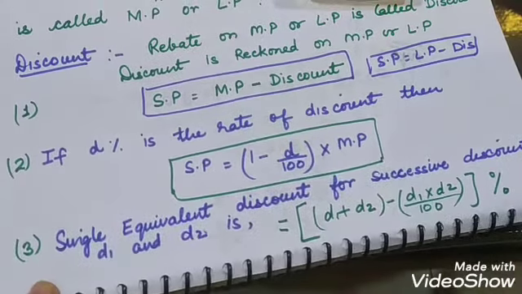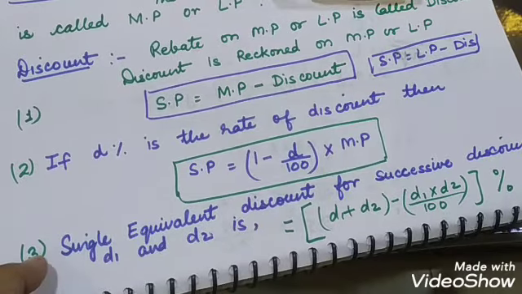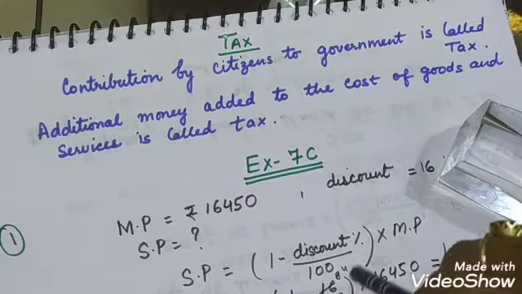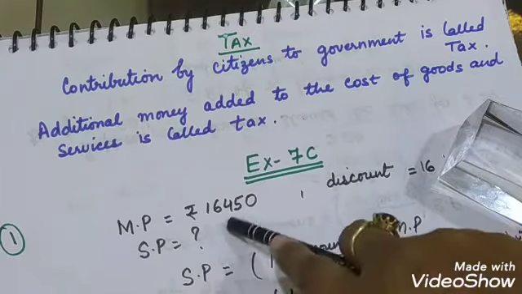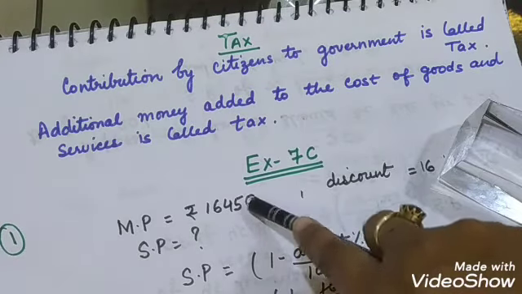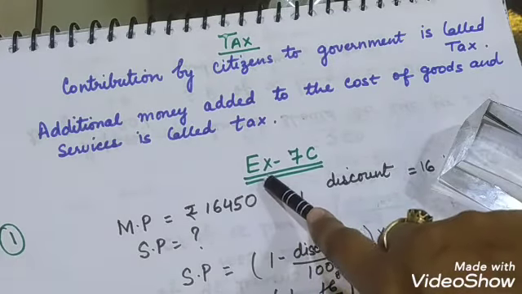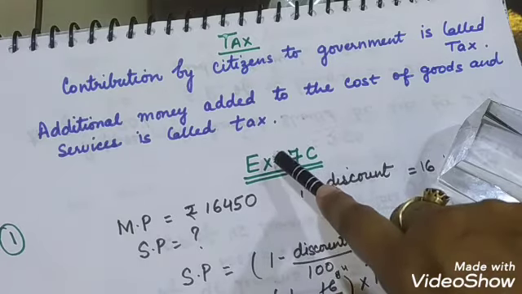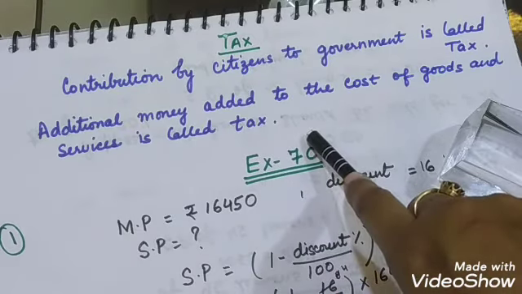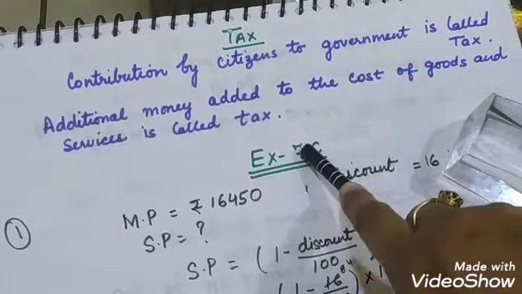Now we will proceed towards the next section, which is tax. Now tax. What is tax? Tax is a contribution by us towards our government. The additional money that we give to the government in order to pay our contribution towards our country.